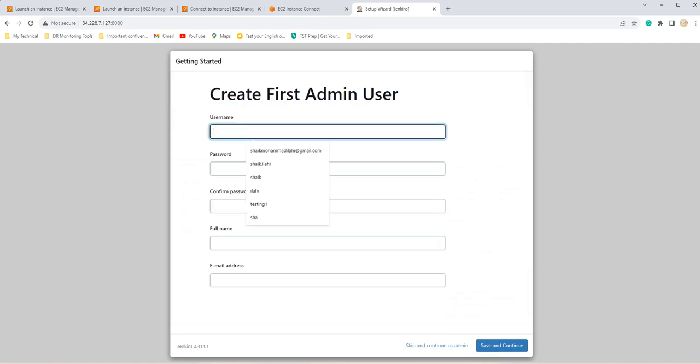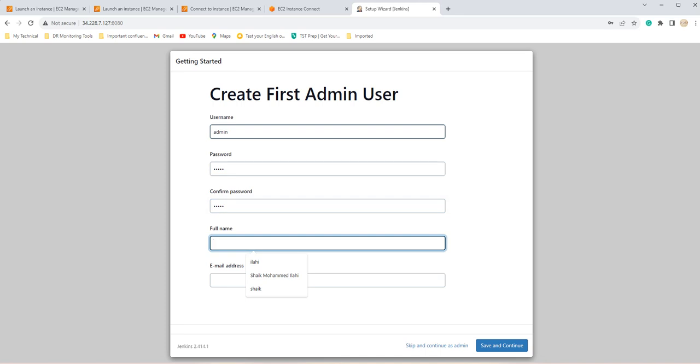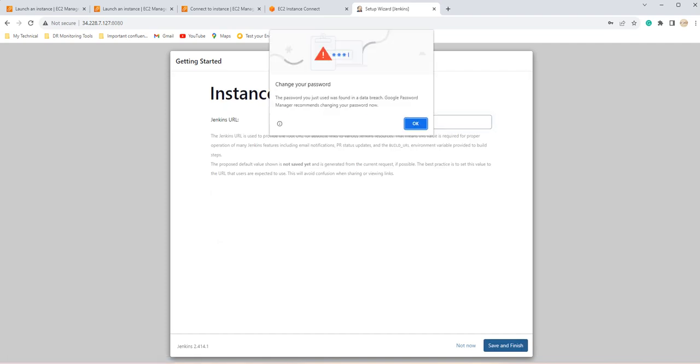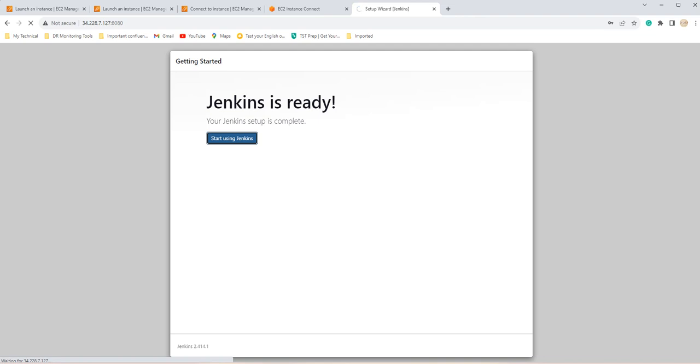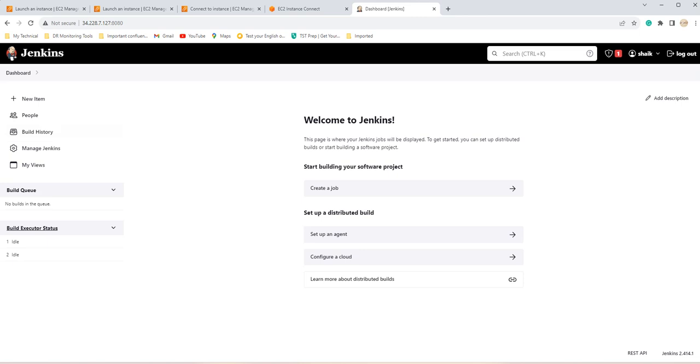Here you have to create the admin username and password. It will automatically take your Jenkins URL. That's it. We have successfully installed Jenkins on your EC2 and you are able to connect.